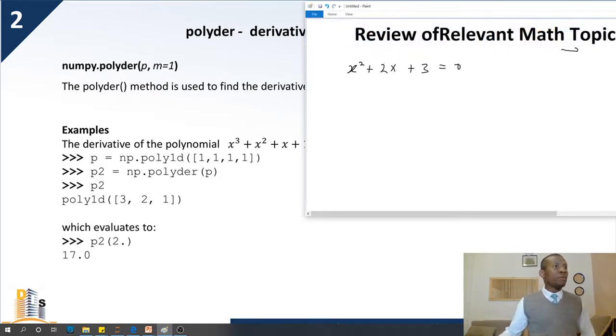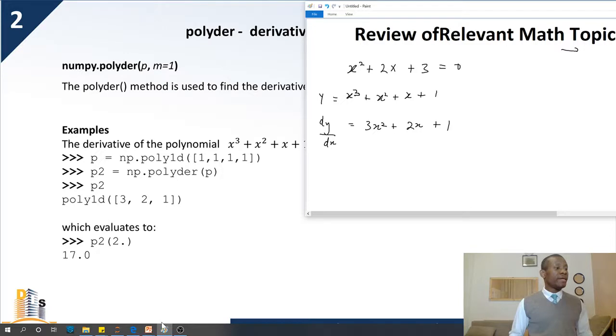Assuming we have a polynomial y is equal to x cubed plus x squared plus x plus 1, by now I'm sure you have an idea of how polynomials work. The derivative of y is equal to 3x squared plus 2x plus 1, right?